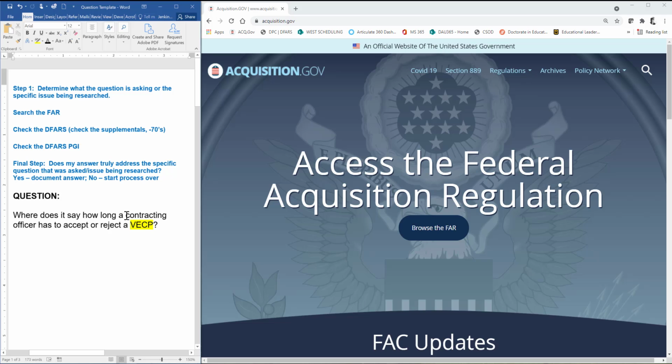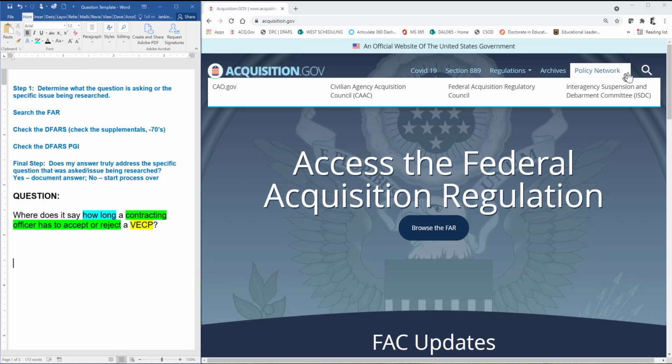We're talking about how long a contracting officer has to accept or reject. Okay, so that's answering the who there. And then it's saying how long does a contracting officer have to reject or accept the VECP. So these are some of the contextual elements of this question that I'm going to want to plug in.